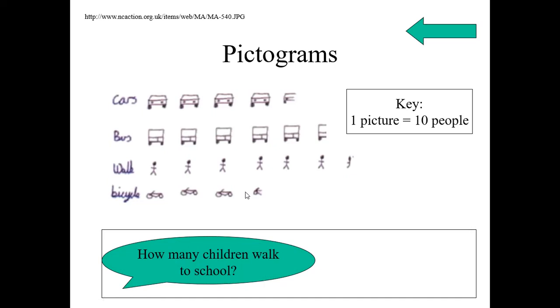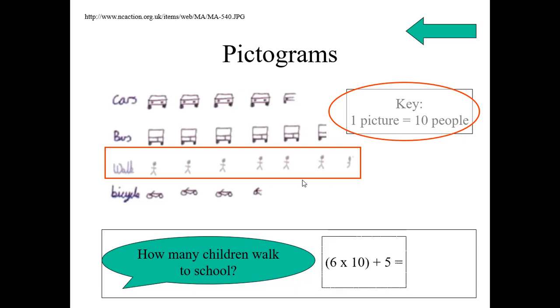How many children walk to school? Let us count. How many children? 1, 2, 3, 4, 5, 6. Each picture carries 10 people and half indicates 5 people. Now count how many tens are here. Total 6. How many halves? 1 here. Then what will be the answer? Tell me, students. There are 6 into 10 plus 5. That is 65.